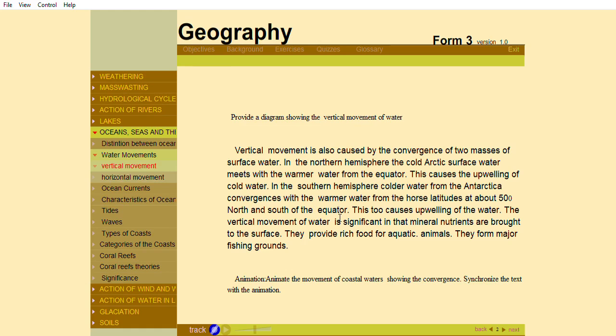The vertical movement of water is significant in that mineral nutrients are brought to the surface. They provide rich food for aquatic animals. They form the world's major fishing grounds.